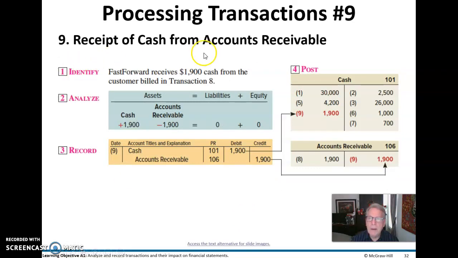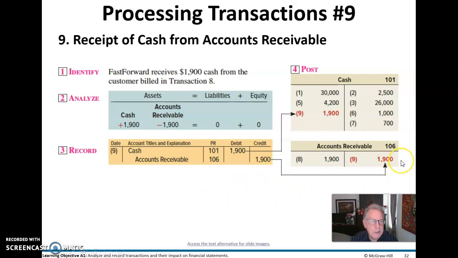All right, and now our customer is going to pay us the money they owe us from their accounts receivable. So in this case, our cash is going to go up, and our accounts receivable is going to go down, because we're removing that account receivable because our customer has honored its commitment to pay us. So we'll debit cash to increase it. We'll credit accounts receivable, another left-hand side account, an asset, and it will reduce it by $1,900.